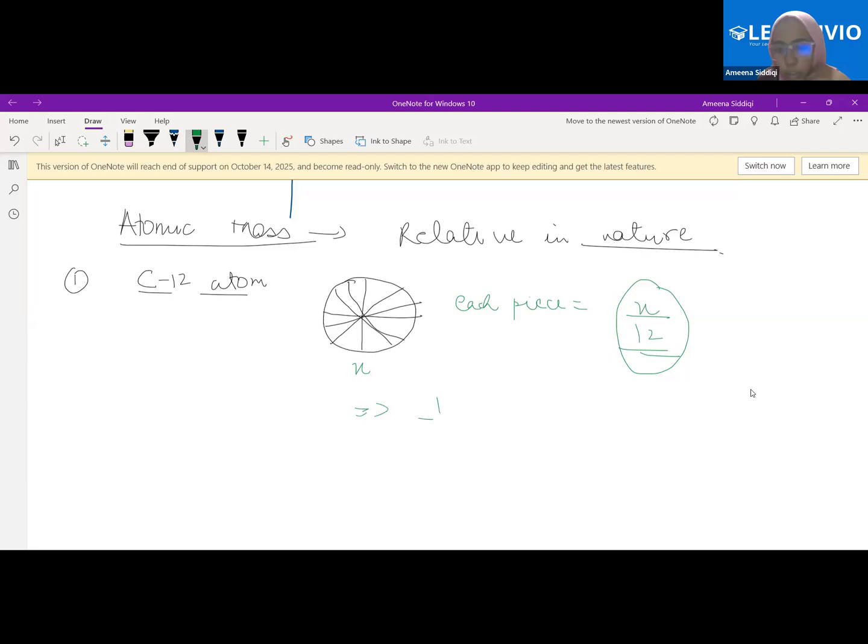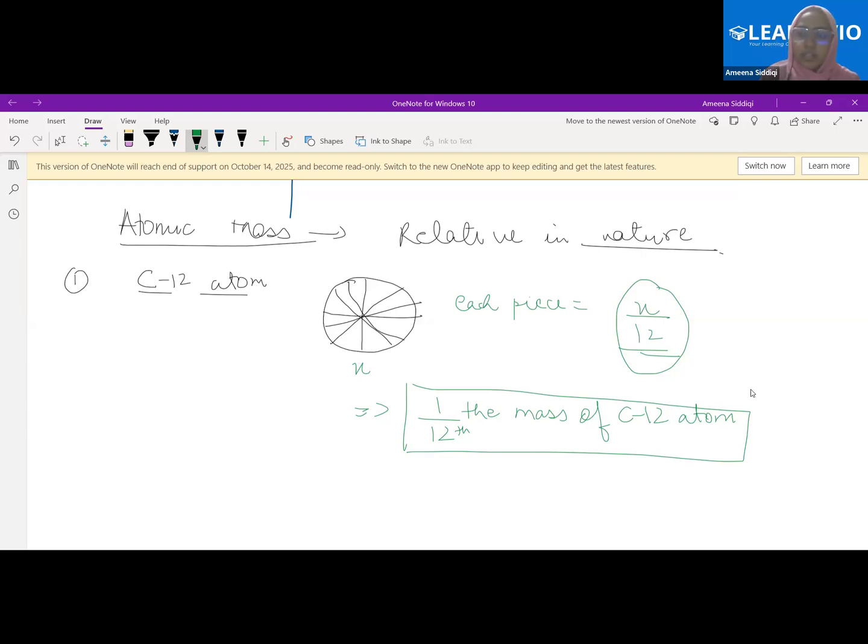I say 1/12 the mass of a carbon 12 atom. This is my unit. Unit here simply means the standard quantity that I am taking, the standard point, the reference point. Whatever the mass of carbon 12 atom came, we have divided that by 12 and that we are taking as the standard reference point. Any confusion in this, Harshita?